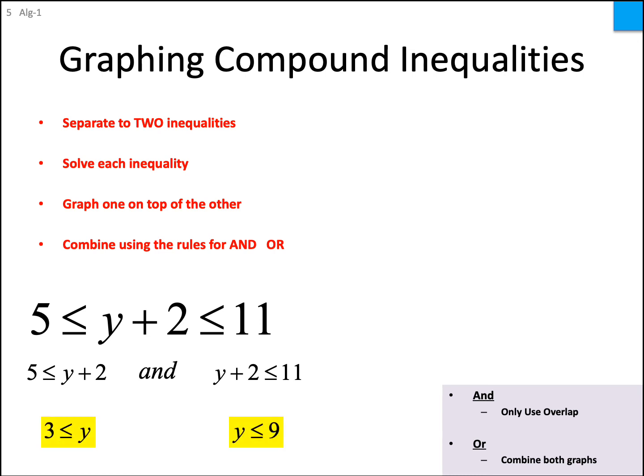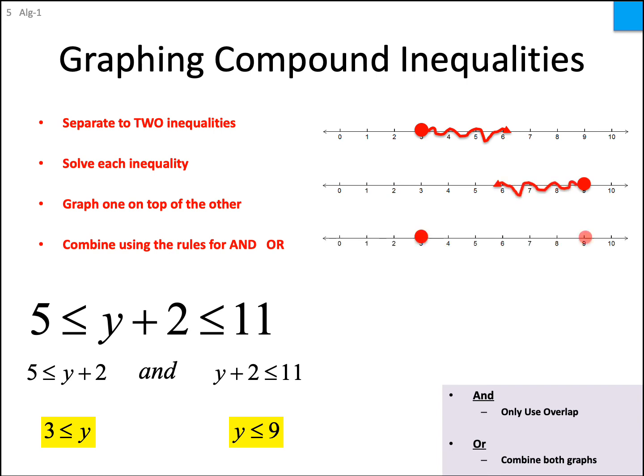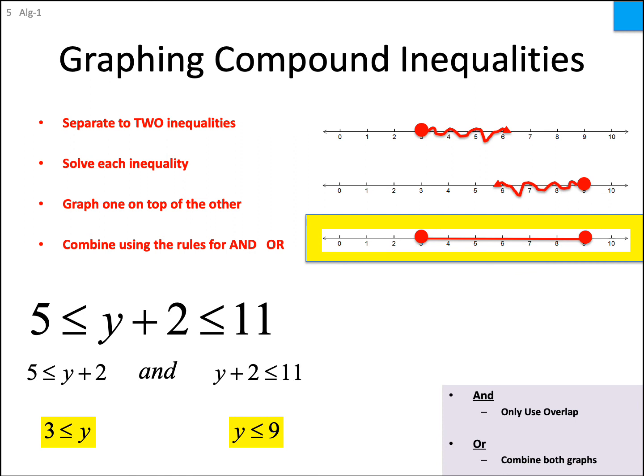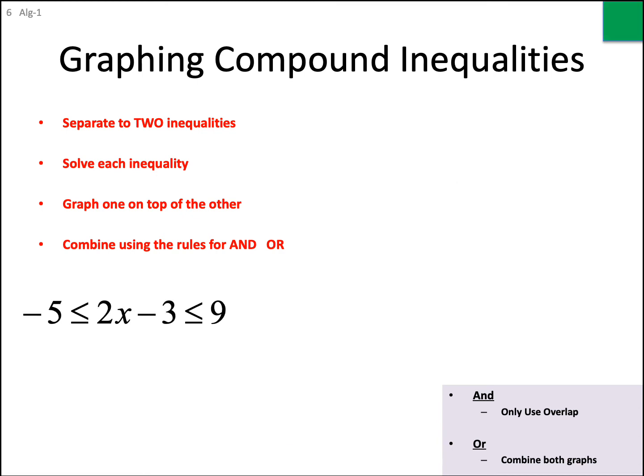This one's not too bad. Just subtract 2 from both sides. So there's my inequality. It says y is bigger than or equal to 3, but smaller than or equal to 9. And for many of you, you can graph this now without doing two inequalities because you know it's between 3 and 9. That makes sense? Okay. If you need more practice on this, I would rewind the video and watch all of the examples for the ones you have to solve again. If not, go ahead and pause the video, answer the question in Google Forms for box 6, and then play the video and check your answer.